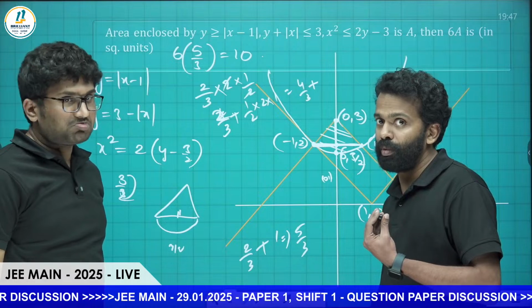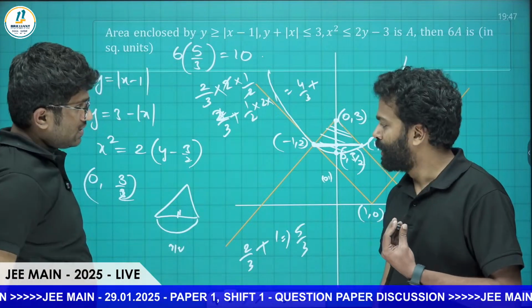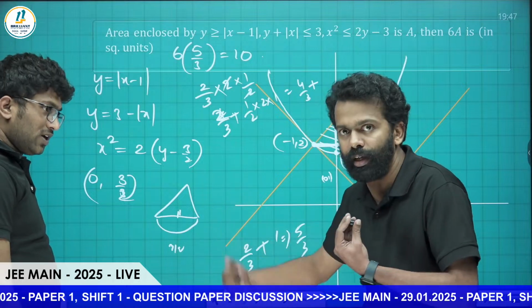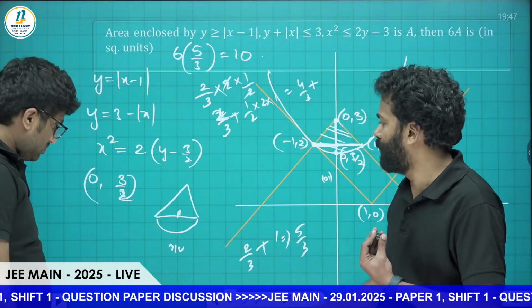It's a bigger problem if you go for integration. Exactly, sir. Just remember these two shortcuts, the area of a triangle and the area of a trapezium. Like that, it will be very easy.